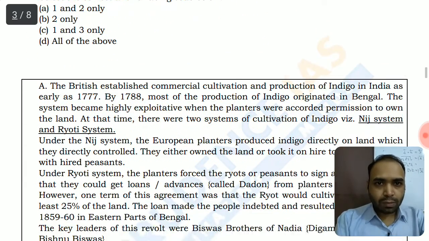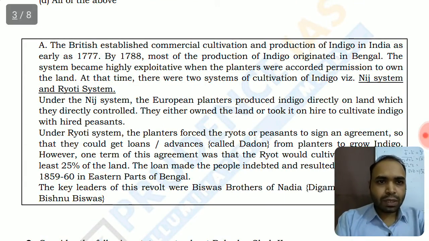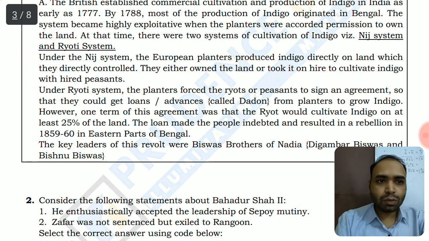So let's move on to read the explanation. The British established commercial cultivation and production of indigo in India as early as 1777. By 1788, most of the production of indigo originated in Bengal. The system became highly exploitative when the planters were accorded permission to own the lands. At the same time, there were two systems. Basically, they are talking about the niche system, in which the European planters produced indigo directly, and then the Rayatwari system. Under the Rayatwari system, the planters forced the ryots, the peasants, to sign an agreement so that they could get loans and advances from planters and grow the indigo.